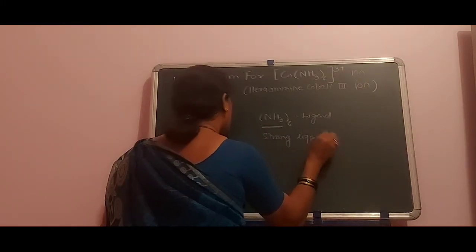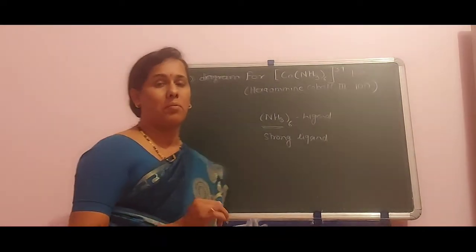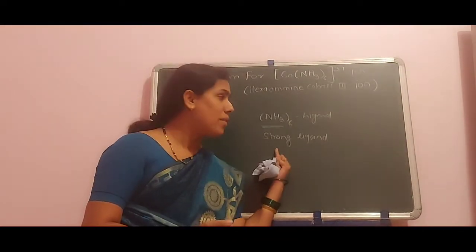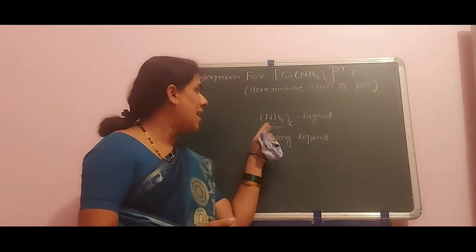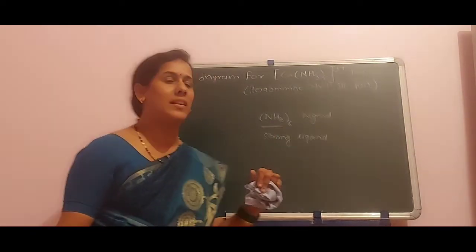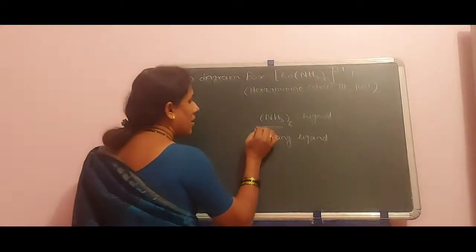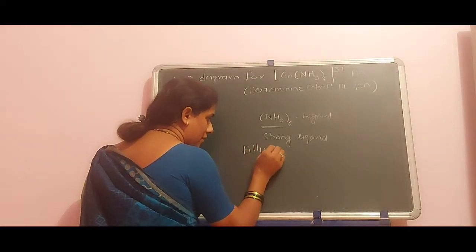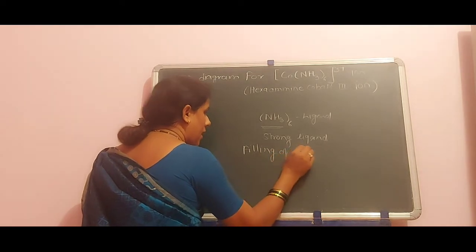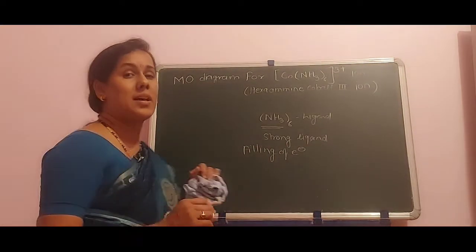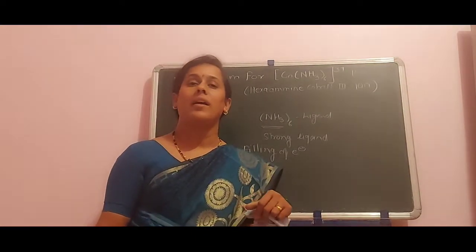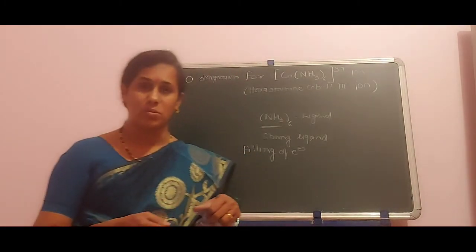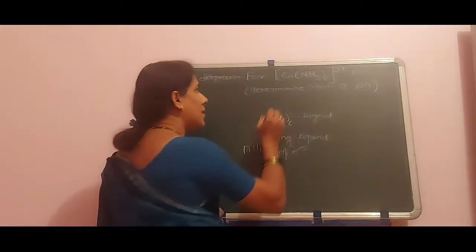So what is the difference between the previous two complexes and this complex? In the previous ones the filling of electrons takes place according to Aufbau's principle, Hund's rule of maximum multiplicity and Pauli's exclusion principle, along with the center metal ion also.